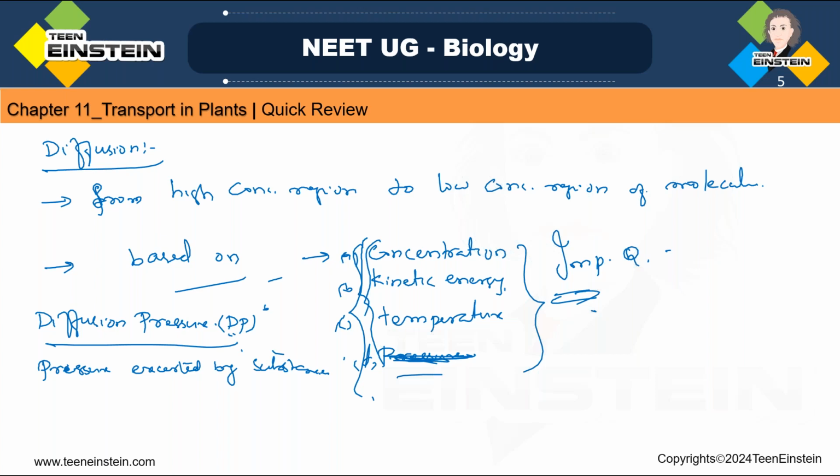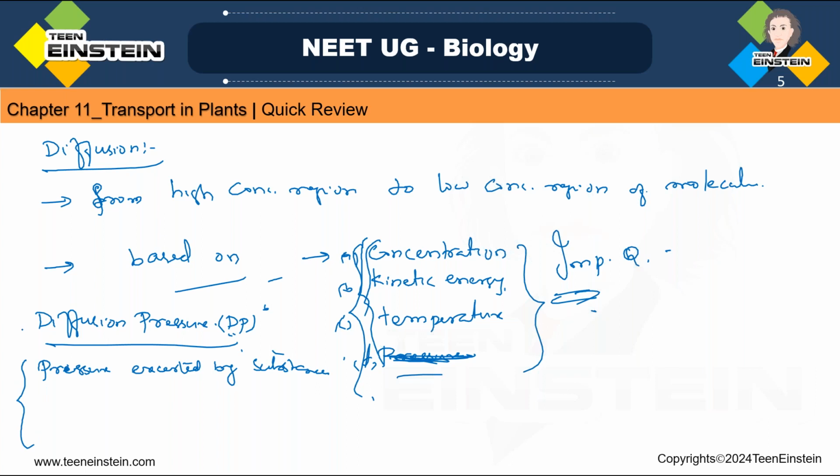That substance will be having the particles, and those particles need to diffuse, so they will exert a pressure. That is called diffusion pressure. And this diffusion pressure is directly proportional to the concentration, then the temperature.